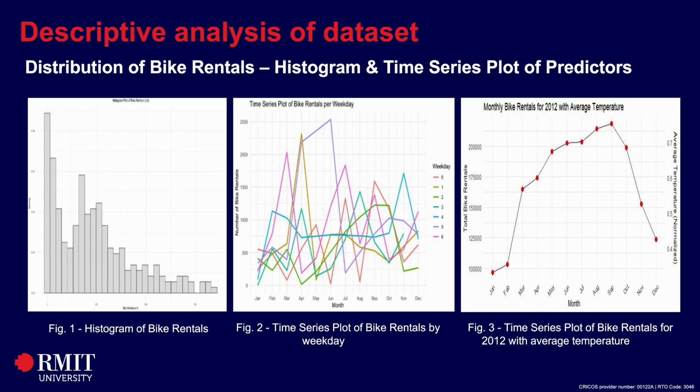To understand bike rental patterns, we created 3 visualizations. The histogram shows that most rentals occur in lower ranges. The middle time series graph shows how bike rentals vary across weekdays with some peaks on specific days. The rightmost graph highlights how rentals increase with temperature, peaking during the warm months. This analysis gives us a strong basis for selecting predictors in our model. Now, let's delve deeper into other factors affecting bike rentals.